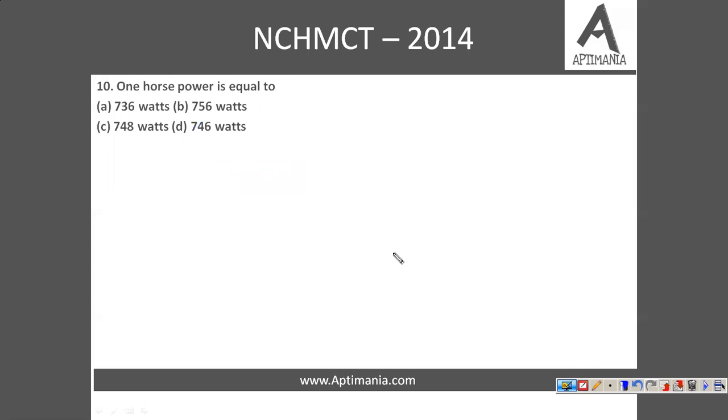Next question. The filament of incandescent bulb is made up of tungsten. Why tungsten? Because it has a very high melting point. So it does not melt even when its temperature increases a lot. Fine. So that is why tungsten is used. Now question number 12.